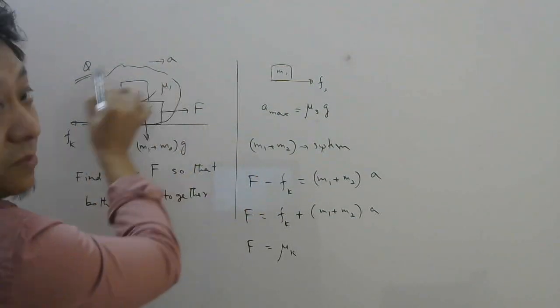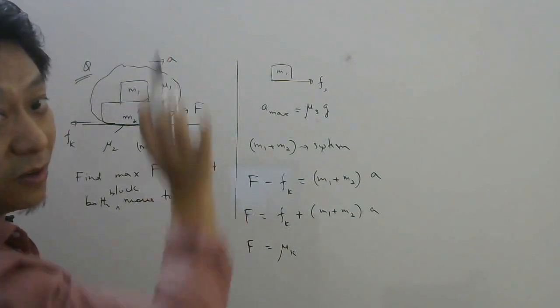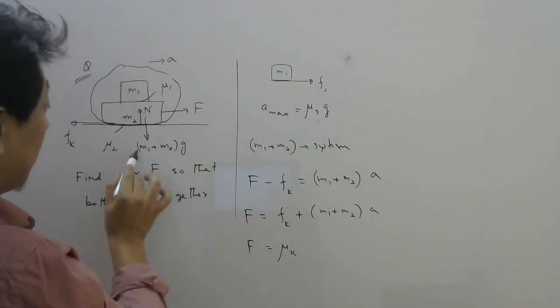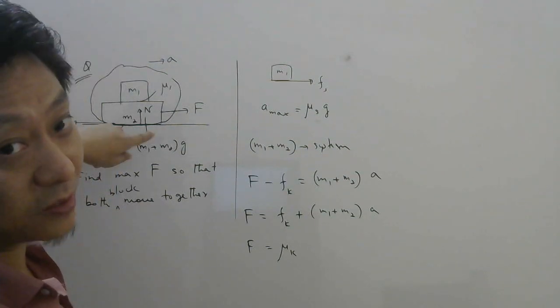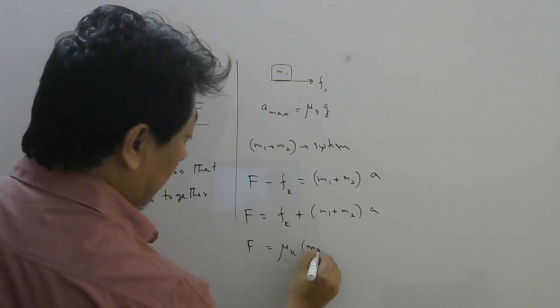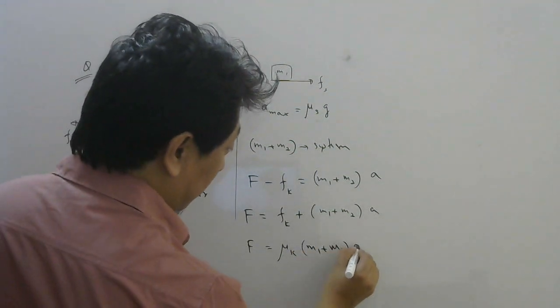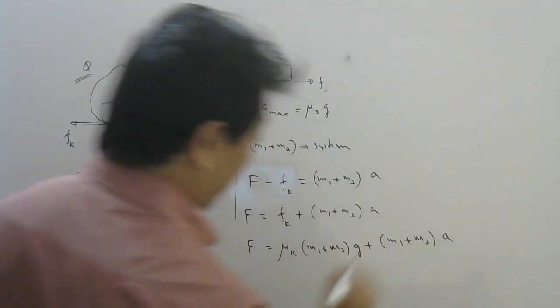Take both as a system. Then the force down is (m1 plus m2)g. Normal force from the table will be N. So this N has to balance the total weight. Obviously, right, if you put something on top of it, the pressing force here will be more. So N, what is N? (m1 plus m2)g plus (m1 plus m2) into A.